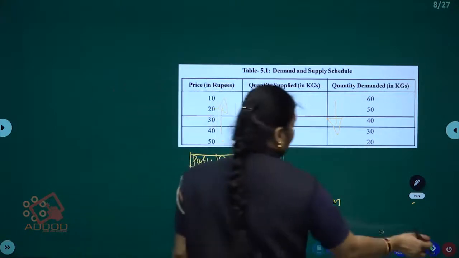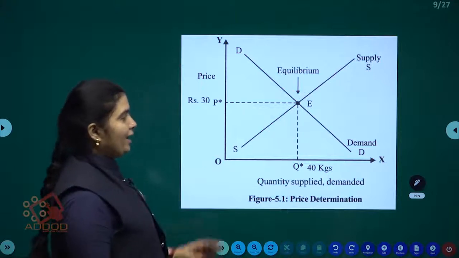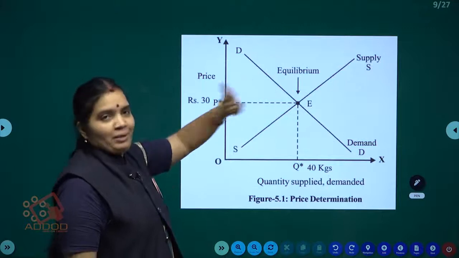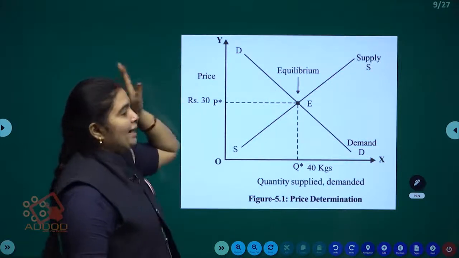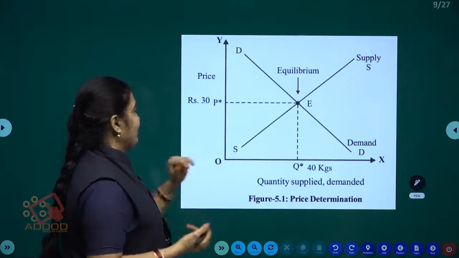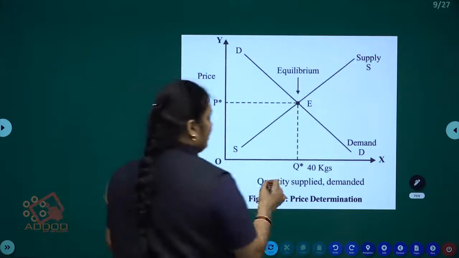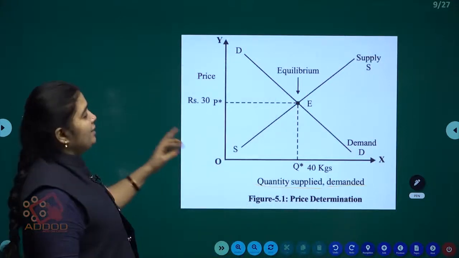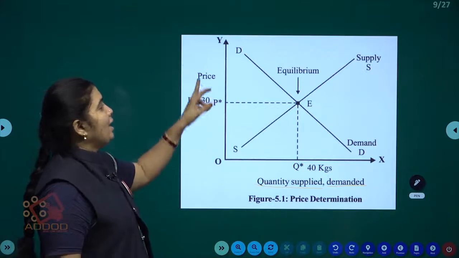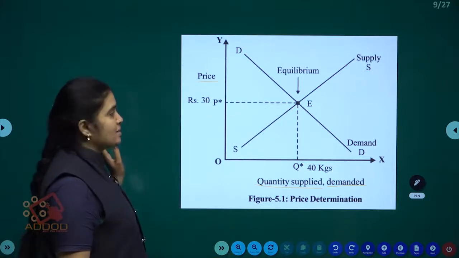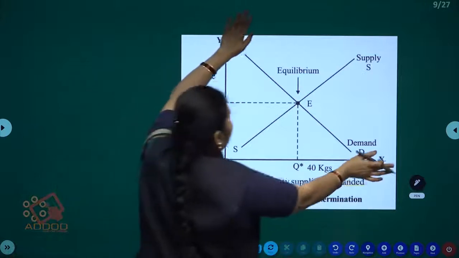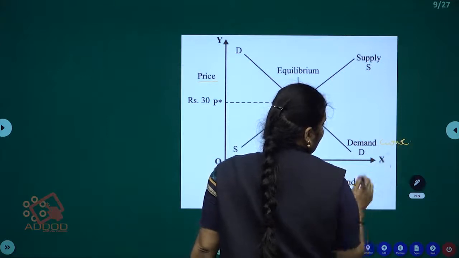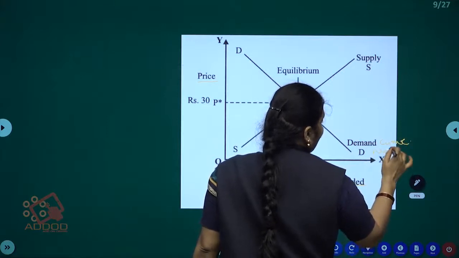Now we will go through the diagram. Okay, I already drew two independent curves, the demand curve separately and the supply curve separately. Now we are adding the two curves in a single diagram. The OX axis represents quantity supplied and demanded. The OY axis represents the price level. Okay guys, here the demand curve shows left to right downwards. So here the demand curve has the negative slope.